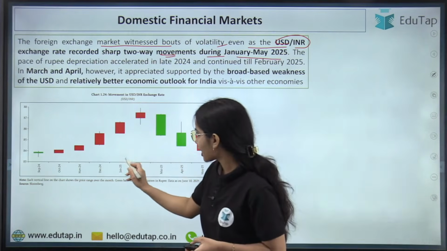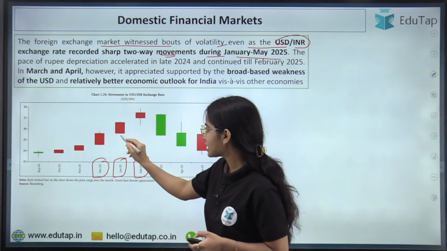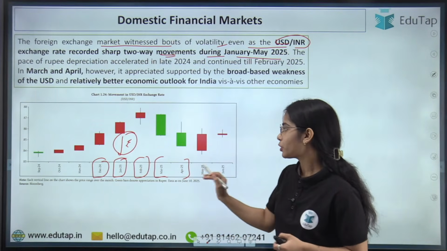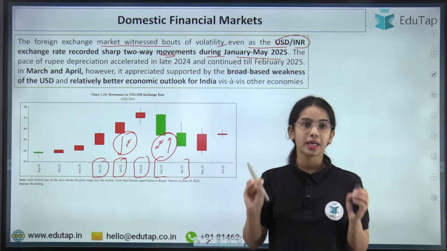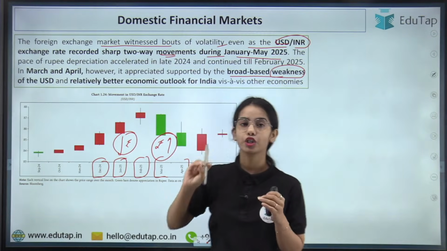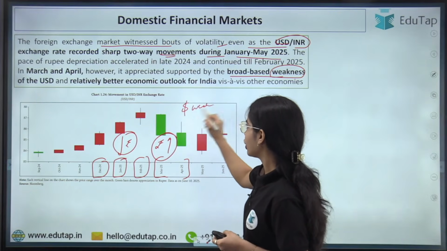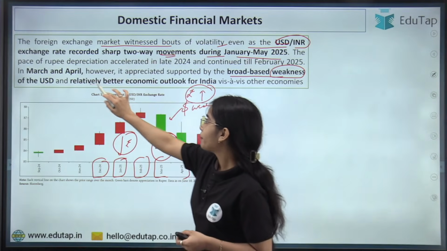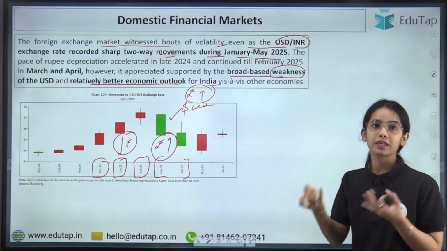From December 2024 until February 2025, there was depreciation of the rupee that was happening. But in the period of March 2025 to April 2025, the rupee started appreciating against the dollar. Why did the rupee start appreciating? Because there was broad-based weakness in the US dollar. The dollar started weakening during this time period, due to which the rupee started strengthening, as well as the better economic outlook for India, which also led to the strengthening of the rupee at the global level.